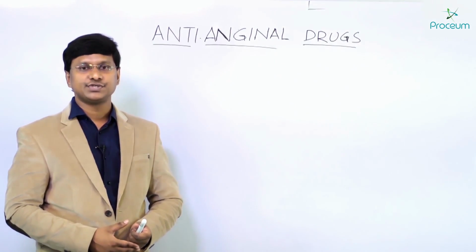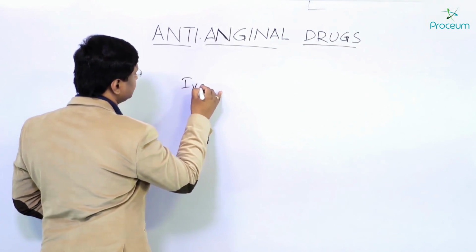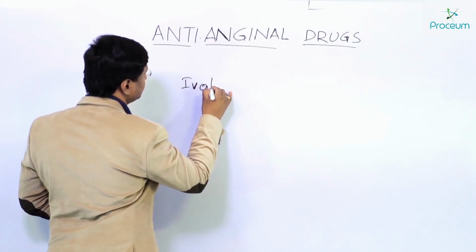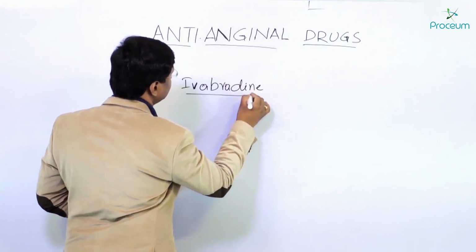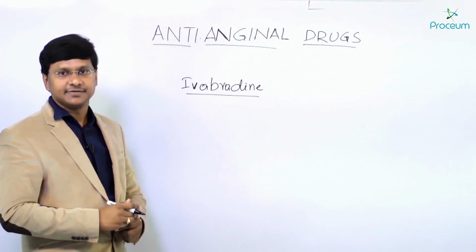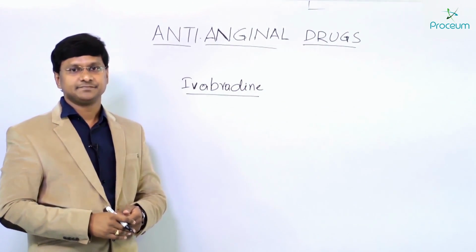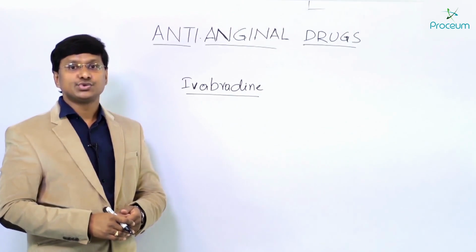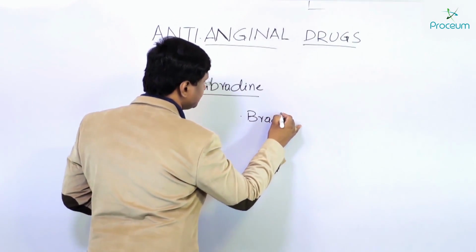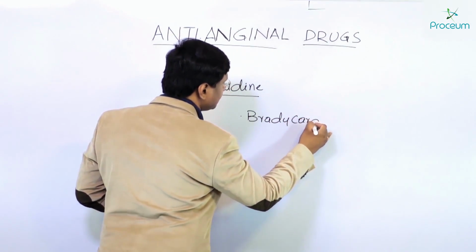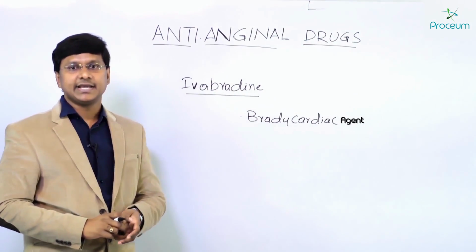The next important drug which is used in angina is Ivabradine. Ivabradine is a new drug for angina, and it is known as the bradycardiac agent.